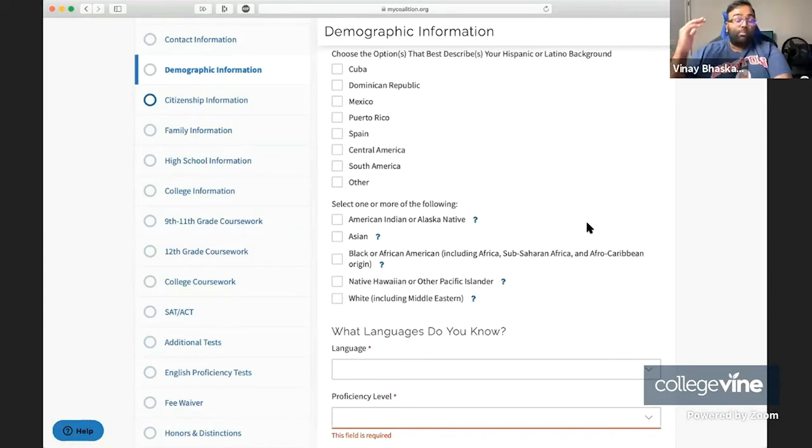And if your parents or even you have a name that betrays your ethnic background, then there's not even really an option to skip around it. So my general advice is to just put down what your background actually is. At the end of the day, the colleges have other ways of proxying this data, and they're always trying to proxy this data if you don't provide it.